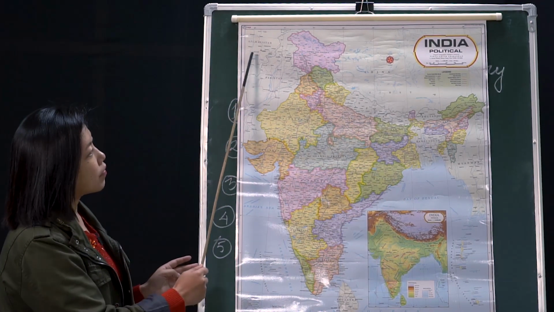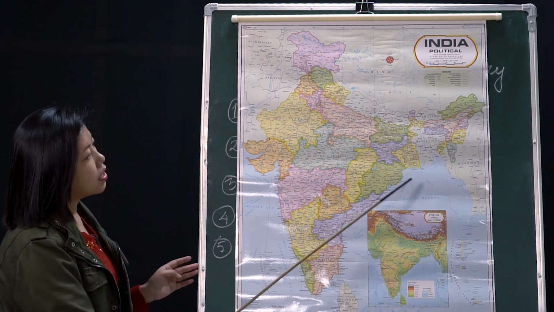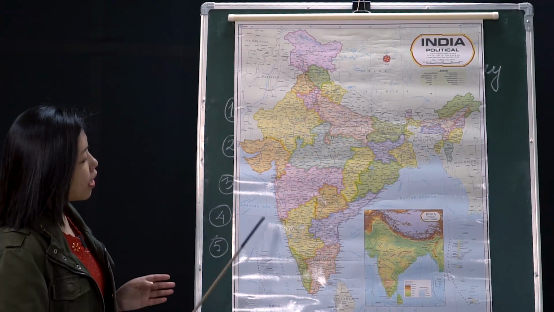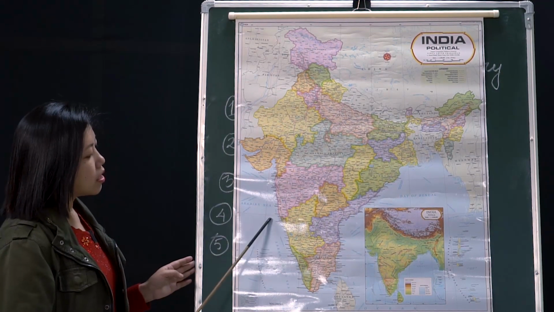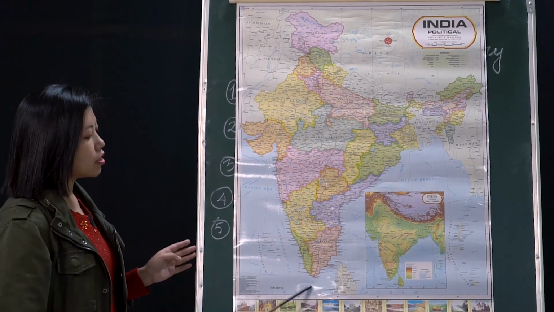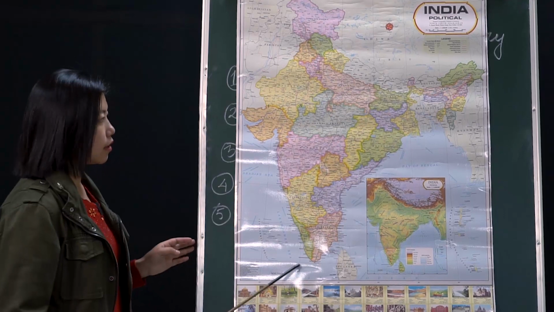All right, so these are the neighboring countries. Then we have the Indian Ocean, the one ocean that is named after the country India, and it is at the bottom of India, towards Sri Lanka.